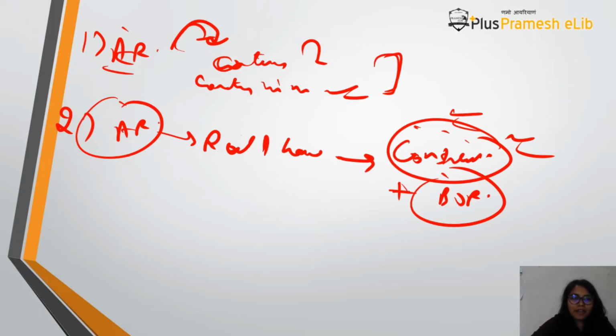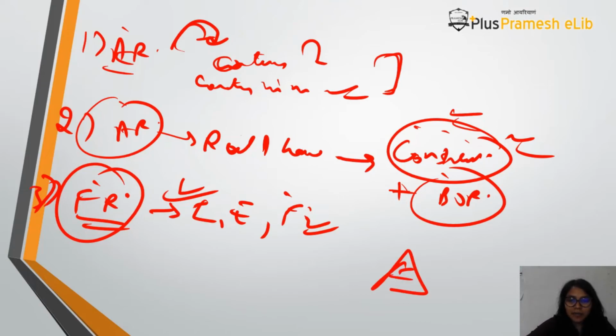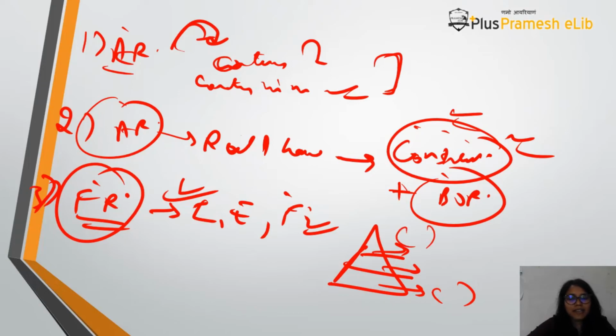Similarly, you will write how in the French Revolution the ideas of liberty, equality and fraternity got established. In the French Revolution, remember, there were 3 estates, the French society was divided into 3 classes. There were workers and peasants, then the king and the nobles, and then the aristocratic class. All the benefits were given to the first and second class, and all the burden was put on the third class.